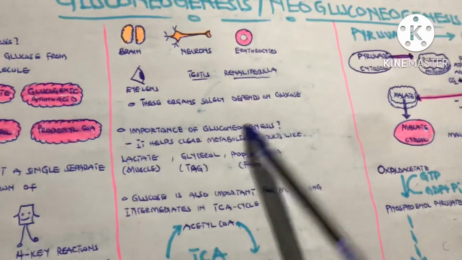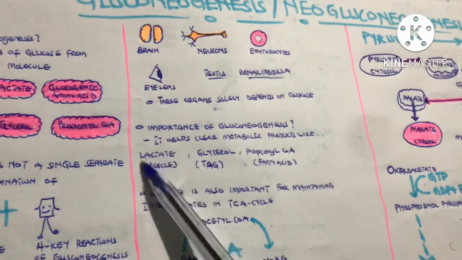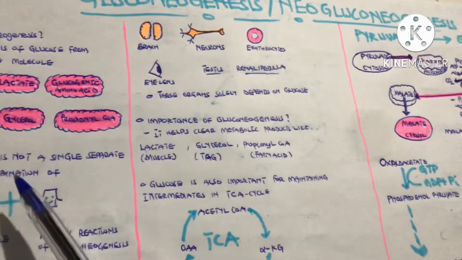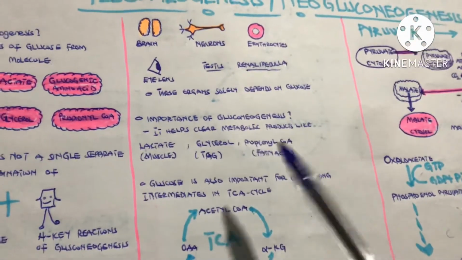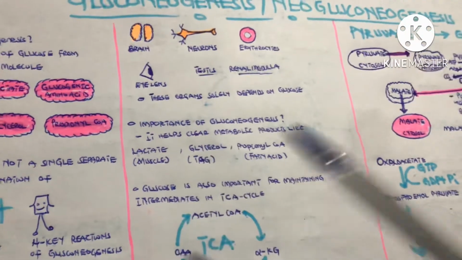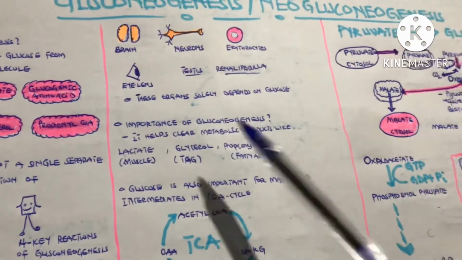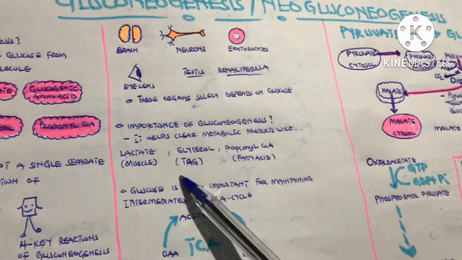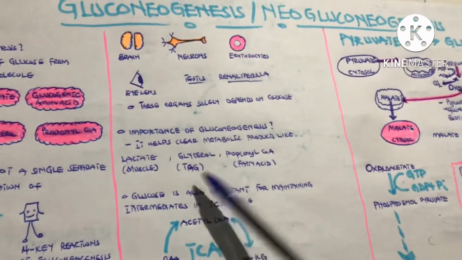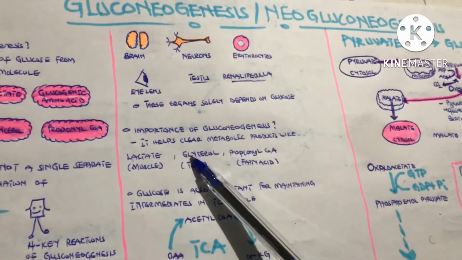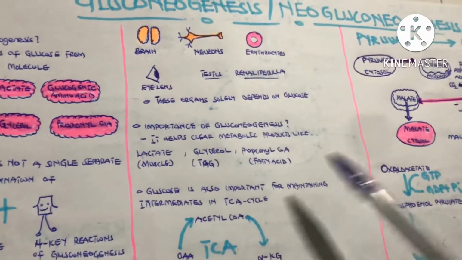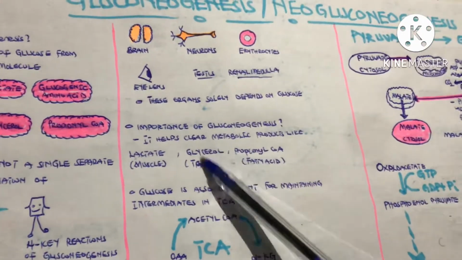So gluconeogenesis helps clear this lactate, because it will be used to form glucose through the gluconeogenic pathway. Glycerol also: during the starvation state, triacylglycerol is broken down to glycerol and fatty acids, and that glycerol is used in the gluconeogenic pathway. In that case, we clear this metabolic product.